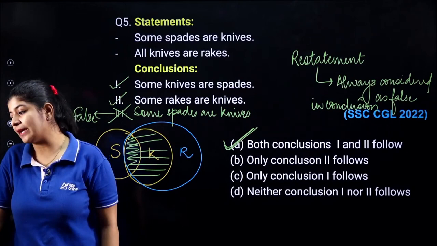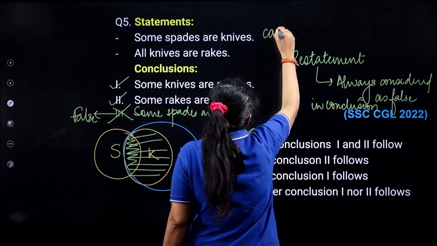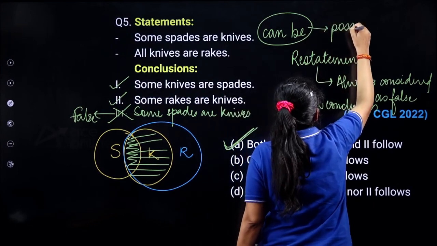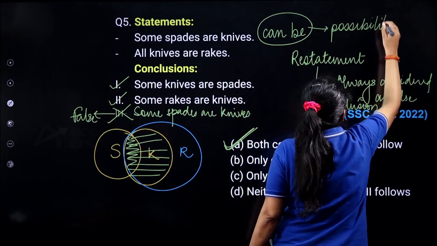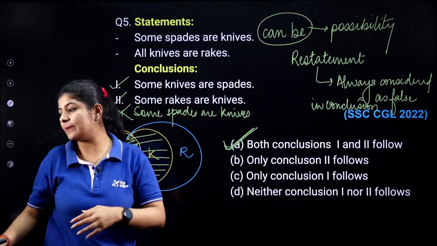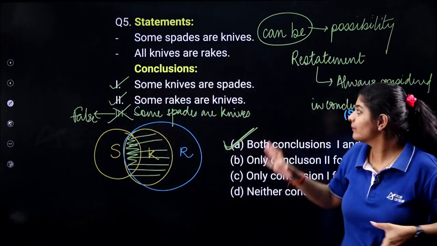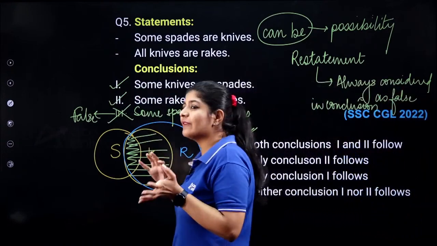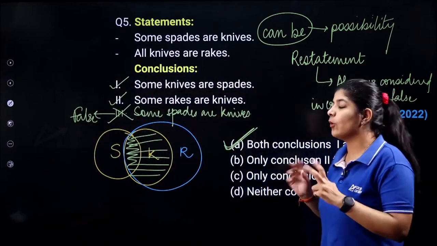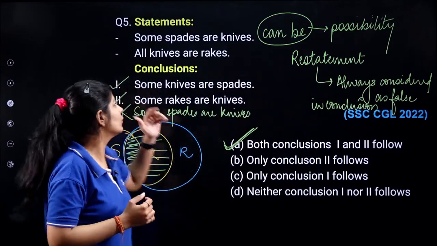Yes Shweta, all knives can be spades, but as soon as you use the words can be, that means you are showing a possibility. And here the possibility is not given. If there is no possibility in the options or in the conclusion, then at that time we are not going to consider it. If we are having words like can be, can never be, possibly, possibility, then only we can consider the possibility. Apart from that, we only have to go through the conclusions.